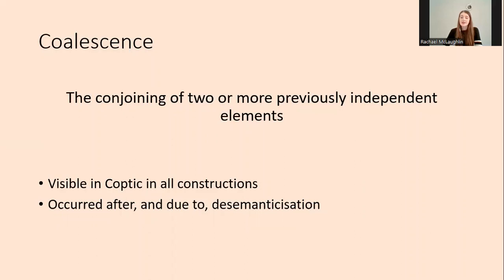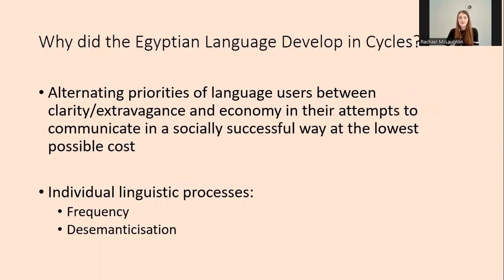In Egyptian verbal constructions, the form of each construction which first shows evidence of coalescence is often the form which also first shows evidence of erosion, although this may have occurred earlier in the spoken language, with it taking some time for these changes to be reflected in the written language. But in terms of semantic reduction, it's clear that in every construction desemanticization had occurred before coalescence, and thus was likely a cause of coalescence.